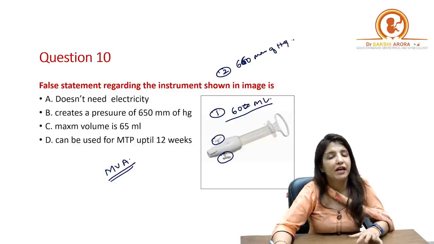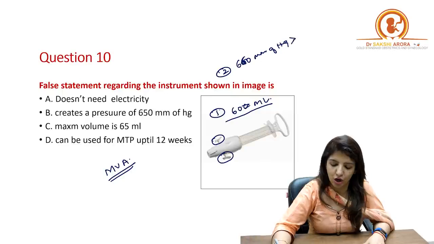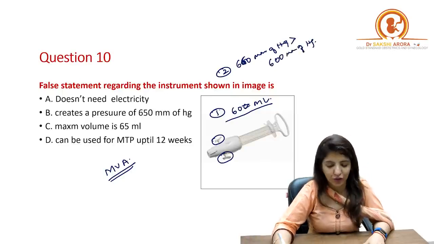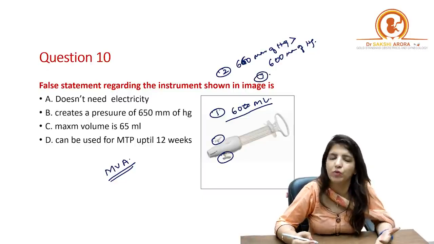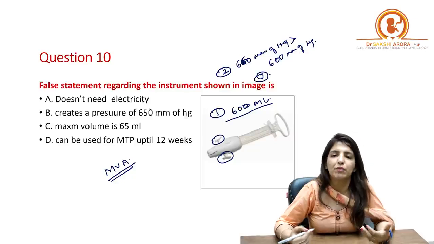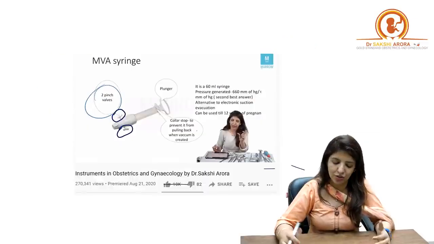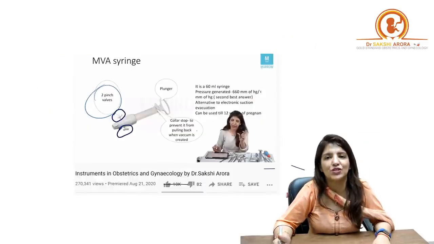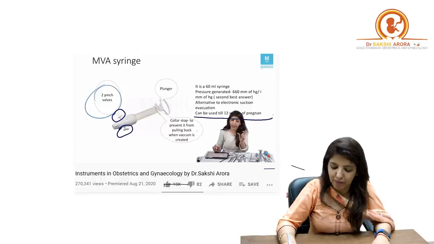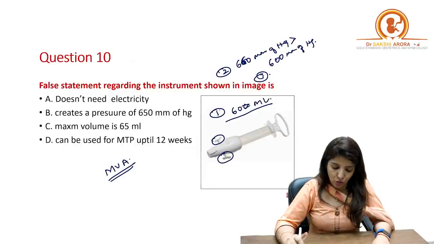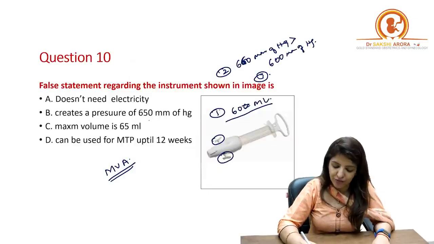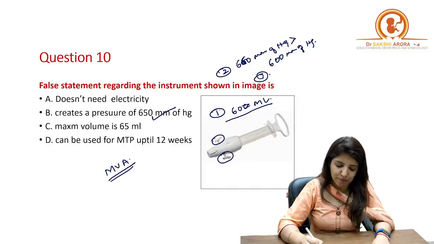of mercury. If 660 millimeters of mercury is not given, then the second best answer is 600 millimeters of mercury. And number three, what is the time limit till which you can do MTP with the help of manual vacuum aspiration syringe? With the help of manual vacuum aspiration syringe, MTP can be done up till 12 weeks of pregnancy, right? So over here, it creates a pressure of 650 millimeters of mercury. Yes, maximum volume is 65 ml.